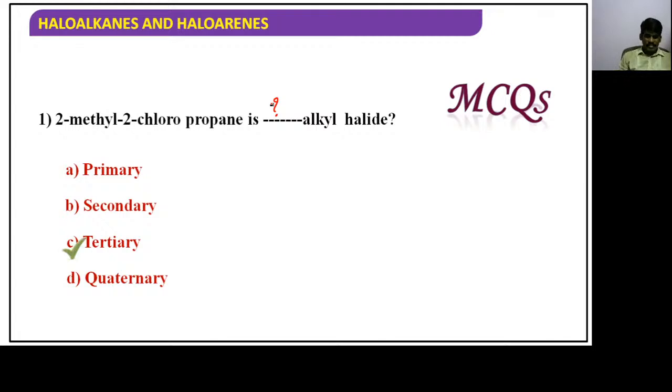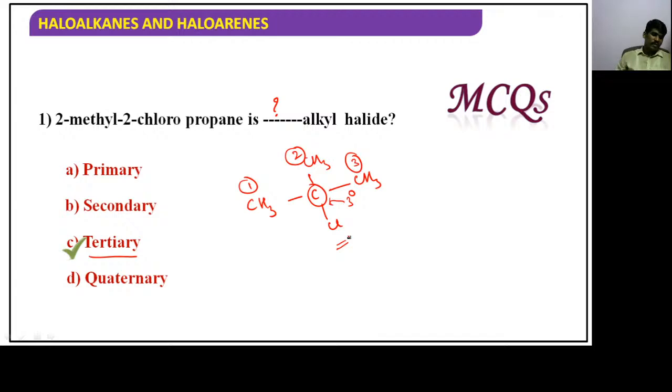So it is tertiary alkyl halide. Just now we have discussed 2-methyl. This is 2-methyl 2-chloropropane. Here the carbon to which the halogen is connected is connected to 3 carbons. So this is a tertiary carbon, so this alkyl halide is a tertiary alkyl halide. Hope you understand, children.